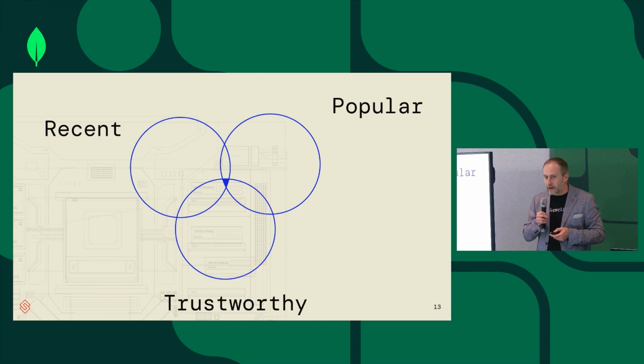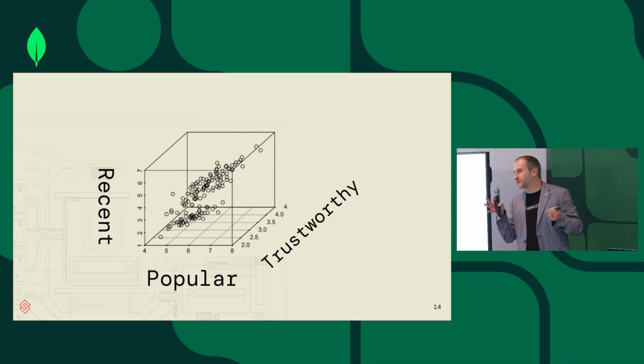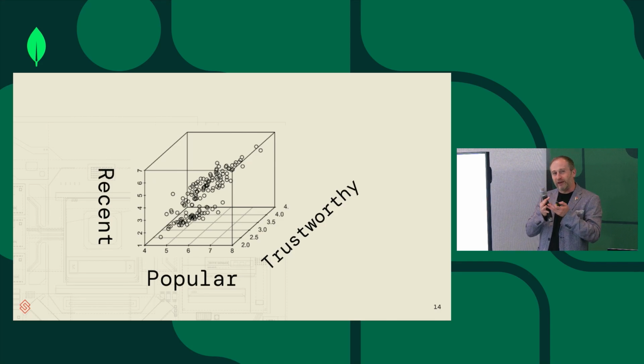So how should we think about this? We should think about it as a vector space, where we try to match those 3 parameters, blend those 3 attributes, to maximize the result. So maximum trustworthy, maximum recent, and maximum popular news.